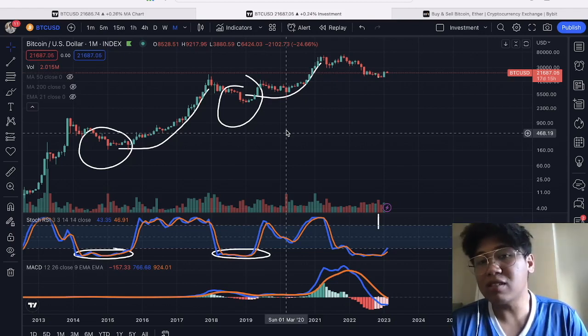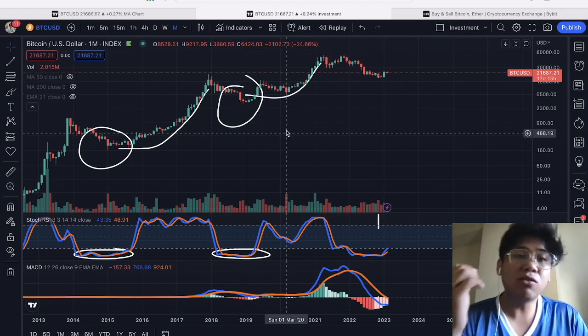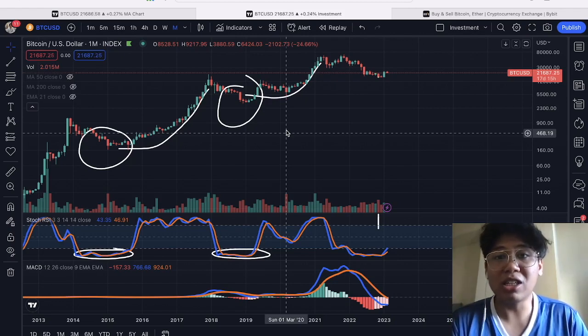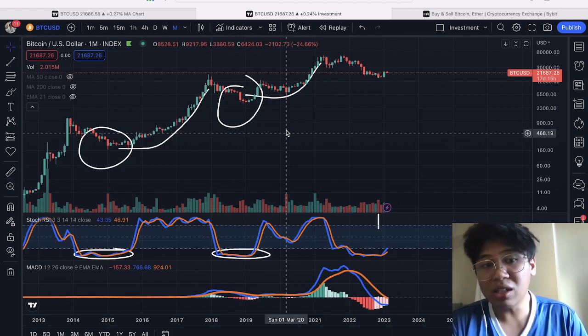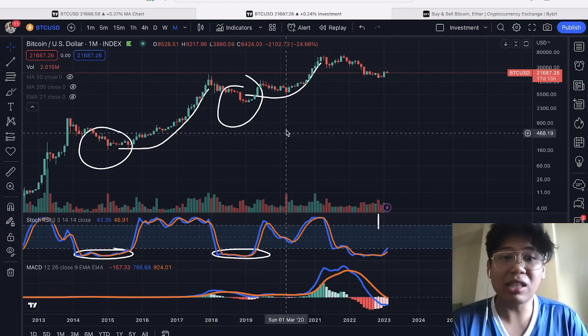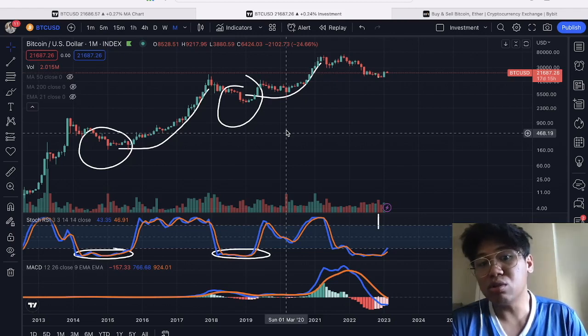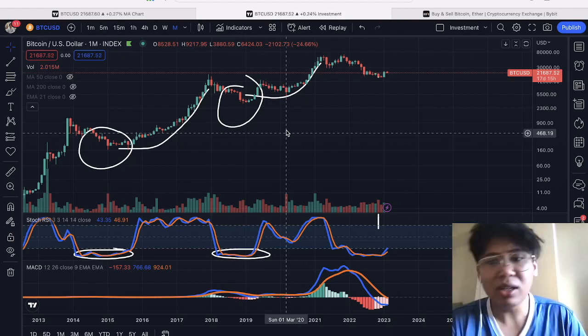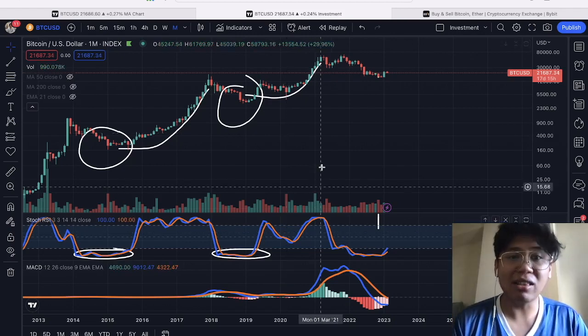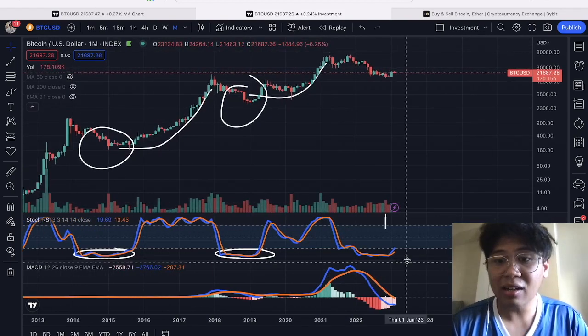And for the past few days, we have been following a lot of macro scale indicators. And right now, we are going to show you another one that is also showing bullish. This is an indicator we have been using for the past few months, and we analyzed it before, but today we are going to give you a quick review, because right now we are seeing this start to form. That is by looking at the stochastic RSI as well as the MACD.